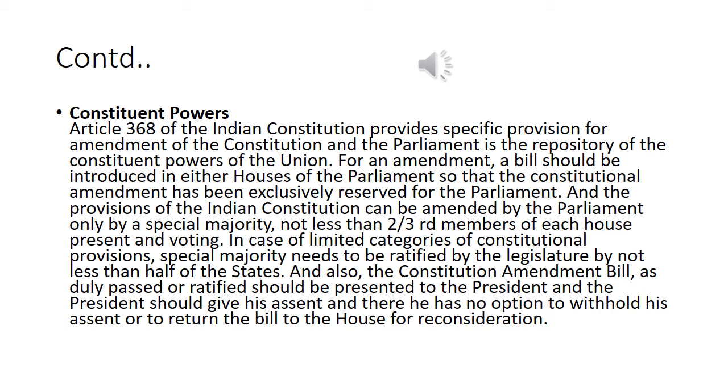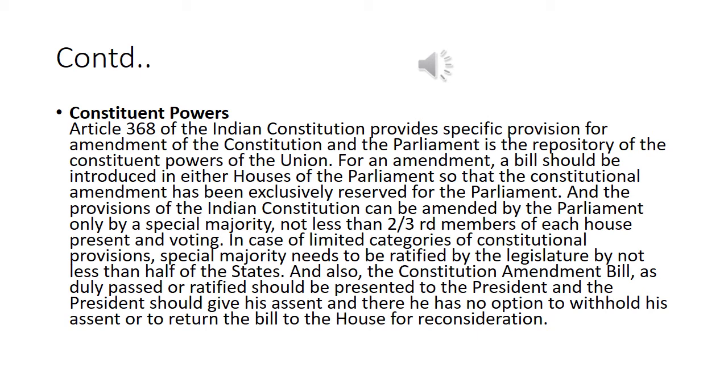Constituent powers. Article 368 of the Indian Constitution provides specific provision for amendment of the Constitution, and the Parliament is the repository of the constituent powers of the Union. For an amendment, a bill should be introduced in either house of the Parliament so that the constitutional amendment has been exclusively reserved for the Parliament. And the provisions of the Indian Constitution can be amended by the Parliament only by a special majority, not less than 2/3 members of each house present and voting.